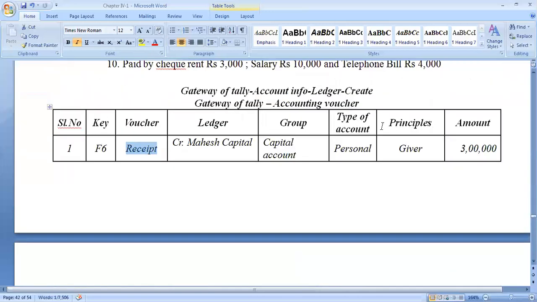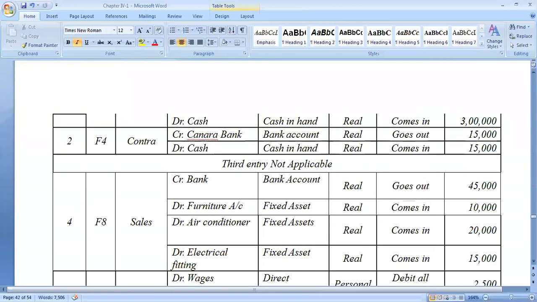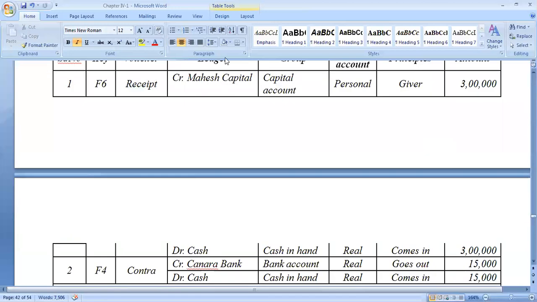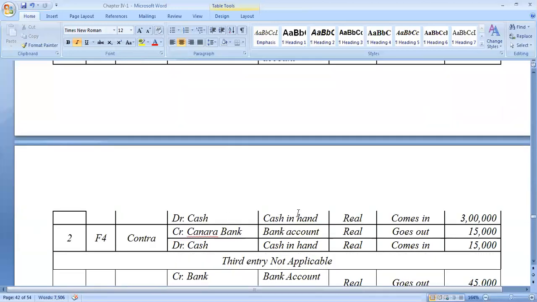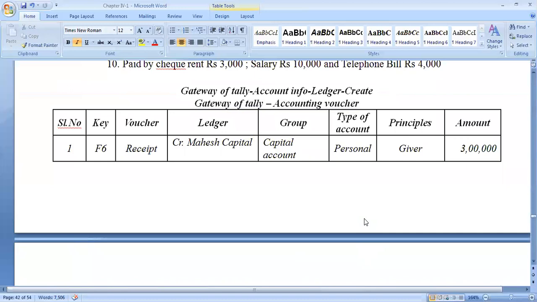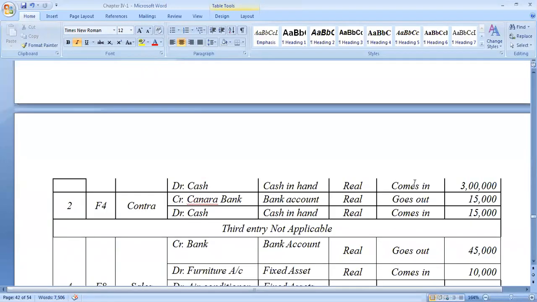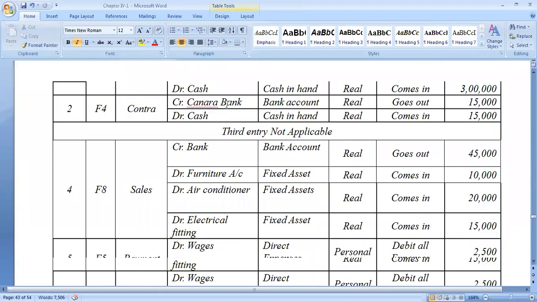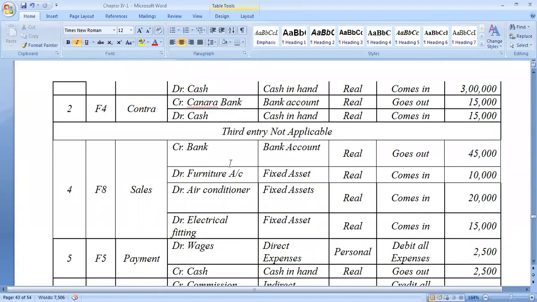So this is an option. If you need it, you can write it; otherwise, there is no need for this option. Okay. Next, the second transaction was relating to Canara Bank. So this was a debit, right? Cash account debit to capital account was the first one. So cash falls under cash in hand. The rule applied here is the real account rule: debit what comes in, 3 lakhs. So the F4 feature is contra, credit Canara Bank, which falls under the bank account, with so and so amount. So contra, Canara Bank to cash or cash to Canara Bank.